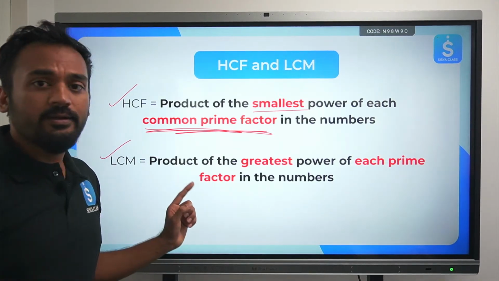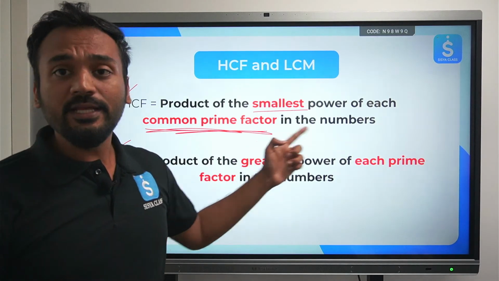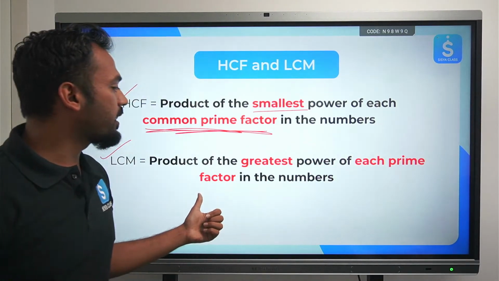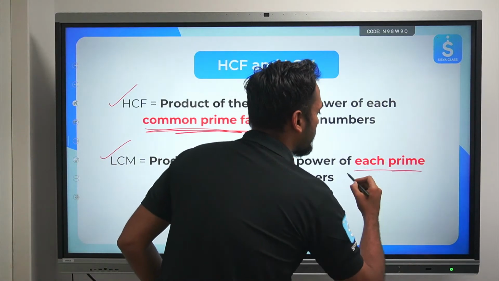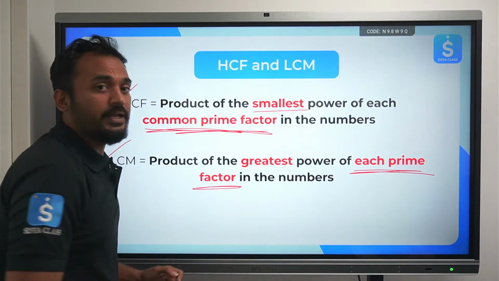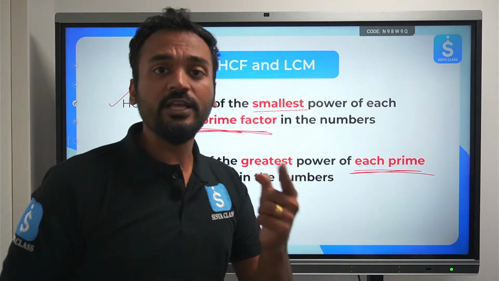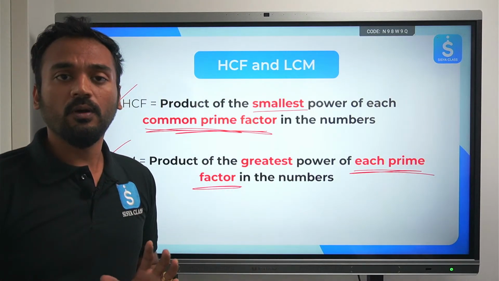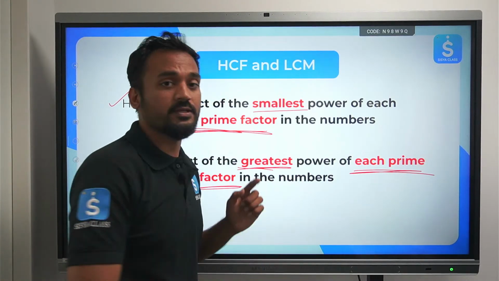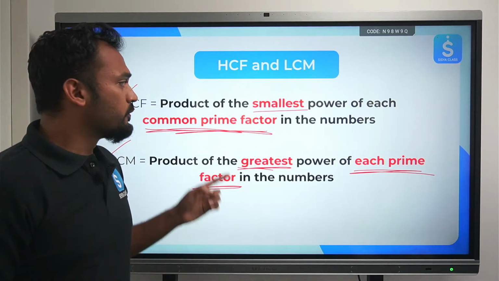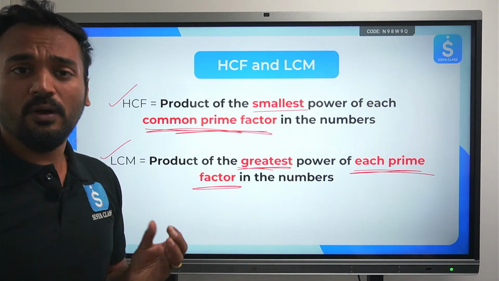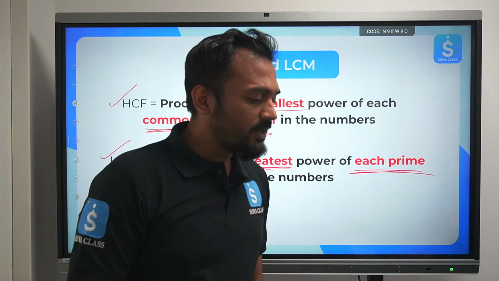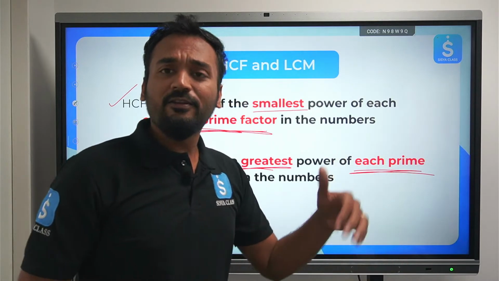LCM we can find by product of the greatest power of each prime factor in the number. Not the common, but every prime factor we need to take into account, and the greatest power of that prime factor we need to take into account, and we need to multiply each and every such number to find out the LCM. This you may note down, take a screenshot. Once done, you can type in the chat box as well. I can see a lot of you are typing. Clear? Let's move ahead then.